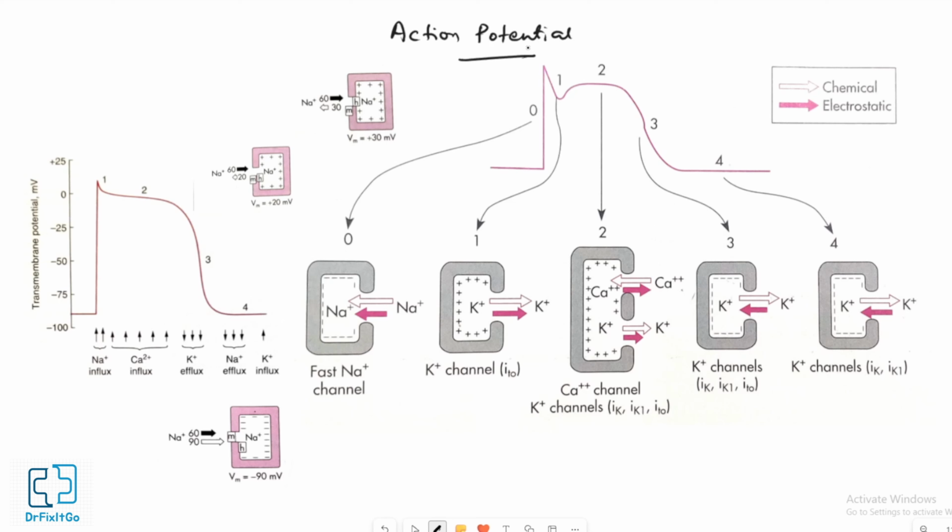The action potential results from highly coordinated sequential changes in ion conductance through gated sarcolemmal membrane channels. Rapid upstroke of action potential is designated as phase 0.